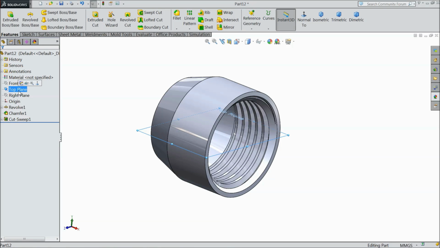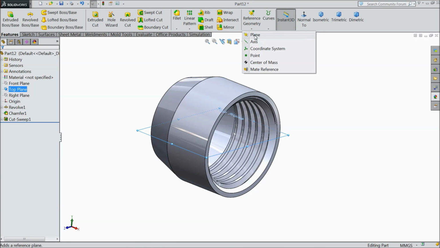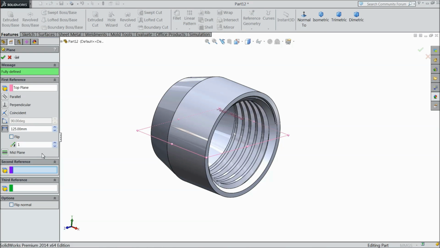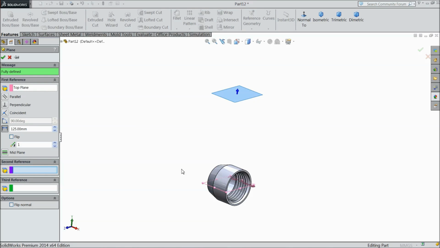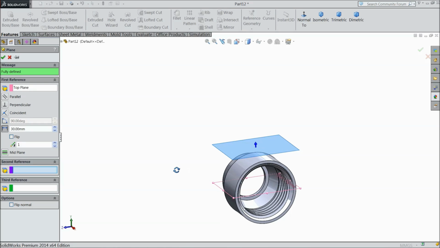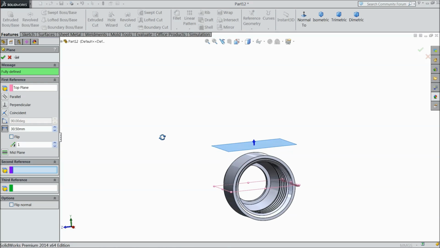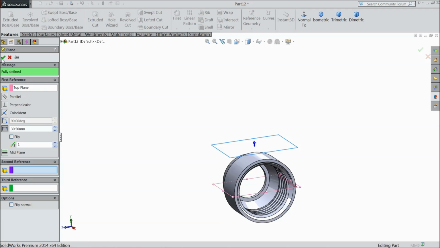Now choose top plane, plane, and keep the distance 30 mm. 30.5 mm. Okay.